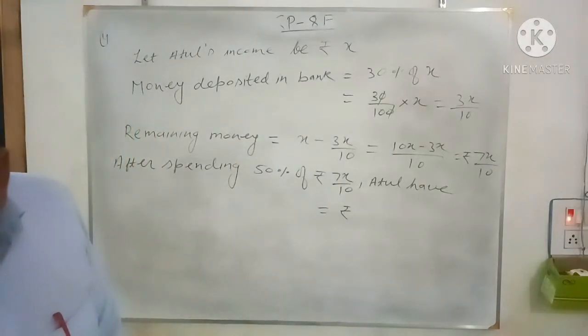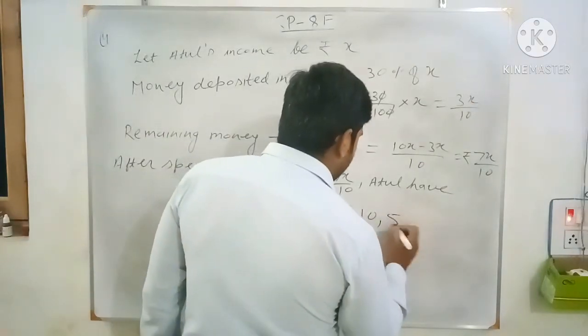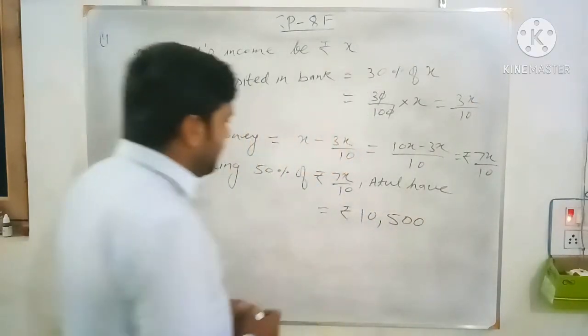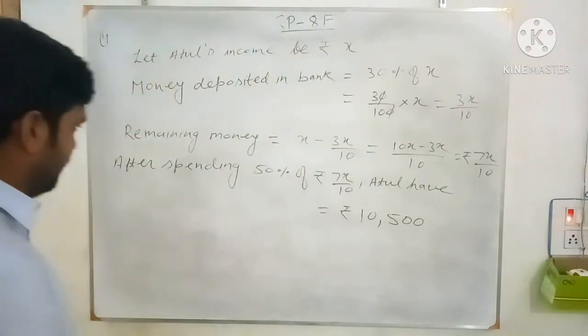He has 10,500. Now this money 10,500 is the 50% of 7x by 10.